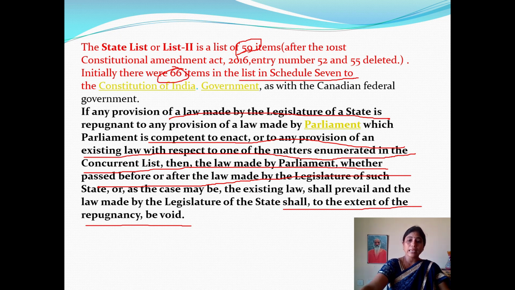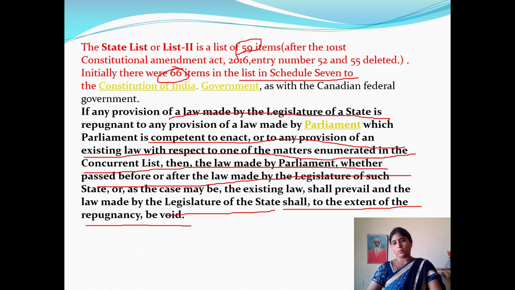So if any law made by the legislature of the state earlier is repugnant to any provision of a law made by the Parliament, then whatever law is made by Parliament is ultimate, because Parliament is the highest lawmaking body of India. If any decisions are made by state governments related to the state list, it doesn't matter, but the ultimate powers are enjoyed by the Parliament only.